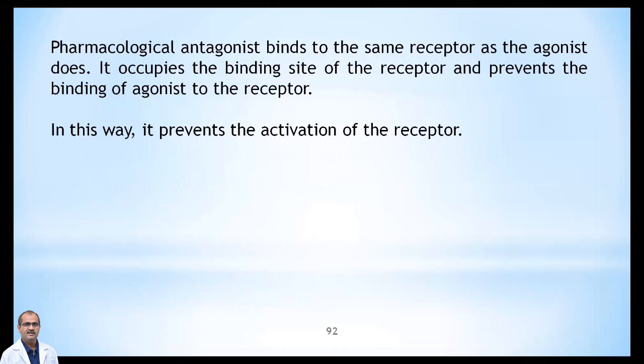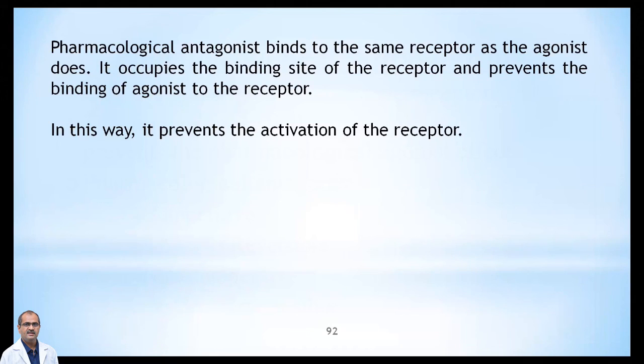The pharmacological antagonist binds to the same receptor as the agonist does. It occupies the binding site of the receptor and prevents the binding of the agonist to the receptor. Suppose you are using drug A on X receptor.